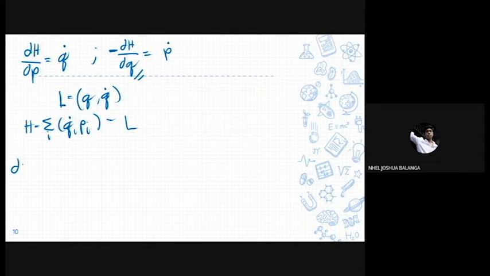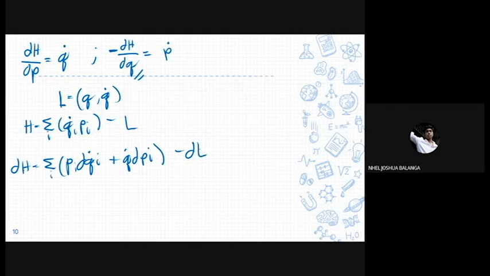So if we were to do that, the change of the Hamiltonian is simply the summation of the q_i dp_i plus p_i dq̇_i, so we know this from our multiplication rule, minus the change in the Lagrangian. However, we know that the change in the Lagrangian is actually the derivative of the Lagrangian with respect to the velocity, dq̇_i, plus ∂L/∂q_i dq_i.